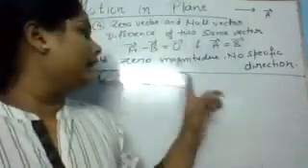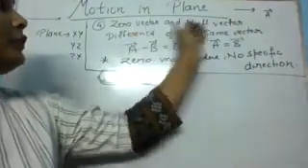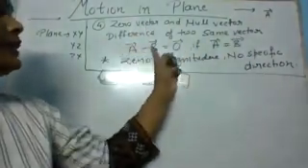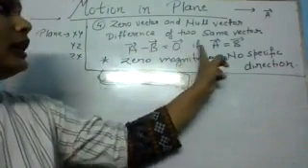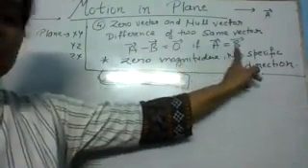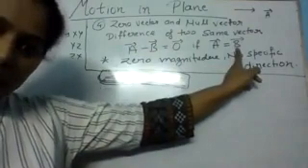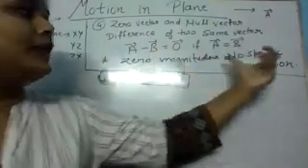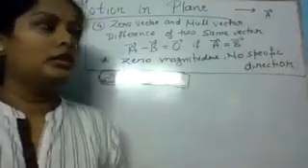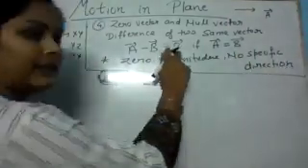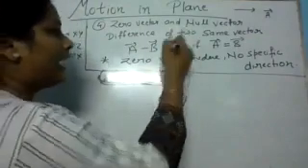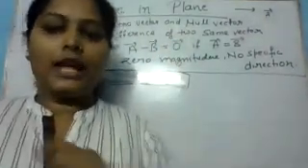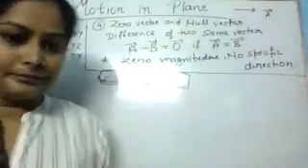So if we take the difference of two same vectors, then we will get zero vector. So A vector minus B vector equals zero vector if A vector equals B vector. Okay. Zero vector means zero magnitude and no specific direction. We will represent zero vector like this. Zero and vector. Zero vector means zero magnitude and no specific direction.